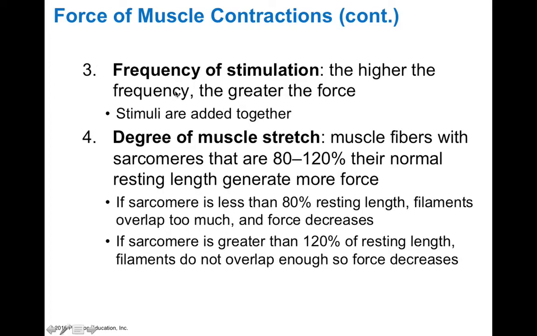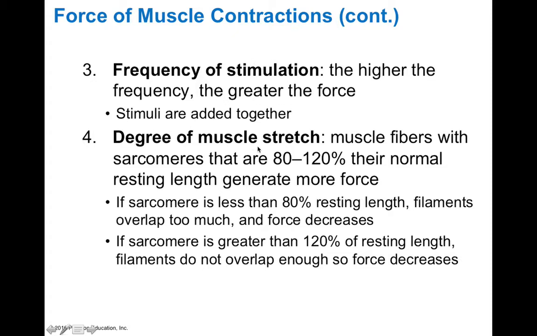We also can generate more contraction force based on the frequency of stimulation. So if you increase the action potential frequency going out to the muscle, this is going to generate more force because these stimuli are added together. You flood the synapse with acetylcholine, which means you have more end plate potential and even more action potentials in the muscle cell, so that muscle twitches can start to add together, or summate.